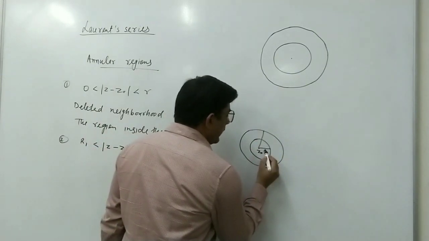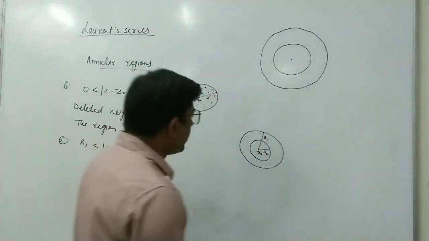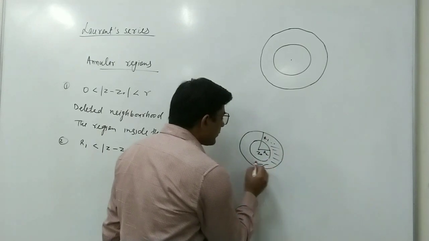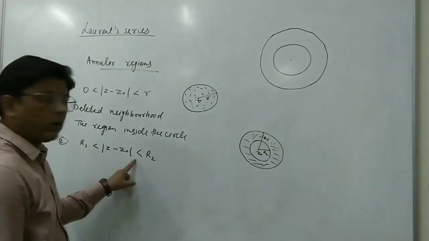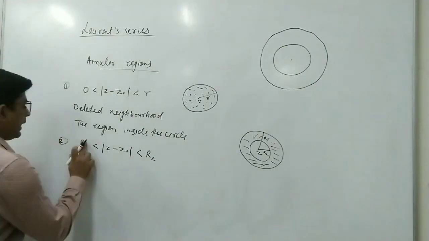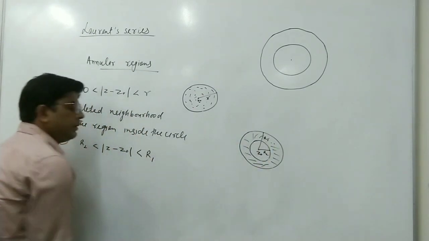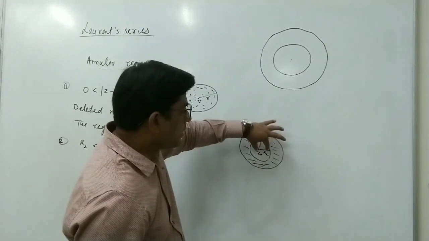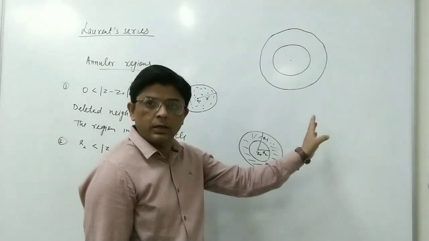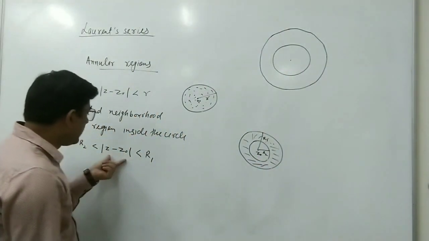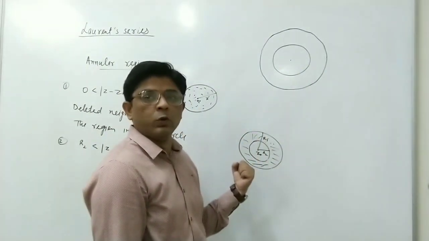Suppose we take the smaller radius as r2 and the greater radius as r1. The region between these two circles we can write as mod z minus z0 greater than r2, because r2 is smaller, and less than r1. Mod z minus z0 greater than r2 means the points outside the smaller circle, and mod z minus z0 less than r1 means the points inside the greater circle whose radius is r1.